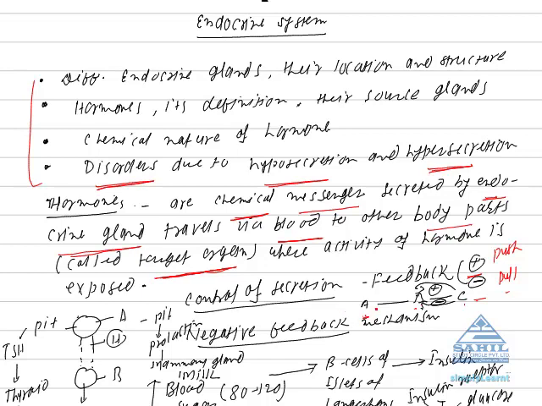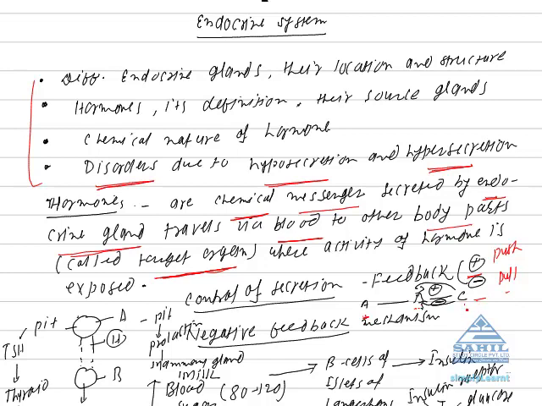If a stimulus is absent, the endocrine gland would not secrete any hormone. Suppose in the presence of some stimulus, the endocrine gland secretes a hormone. The hormone will travel via blood. It will go to some organ to perform a specific function.